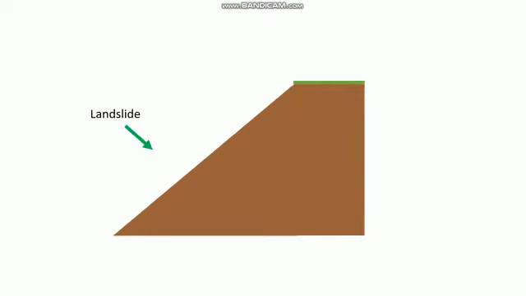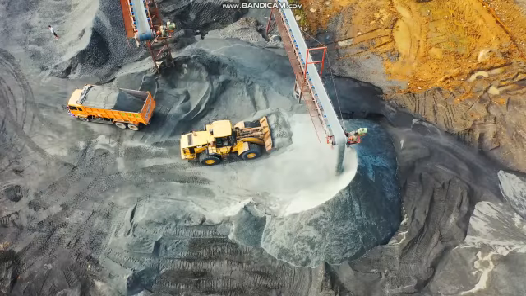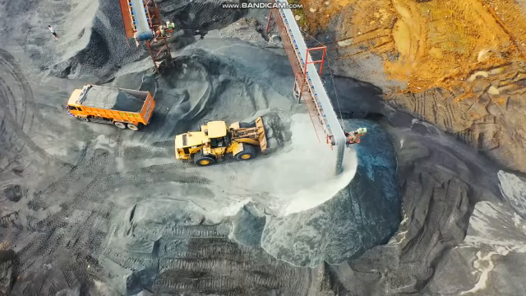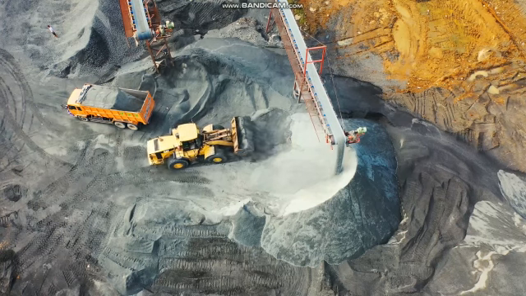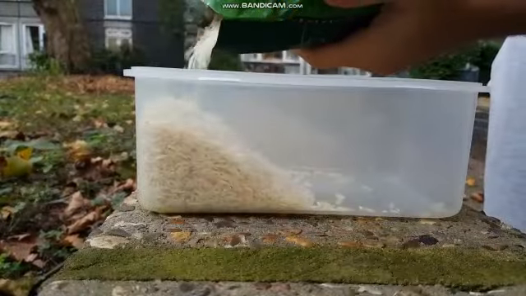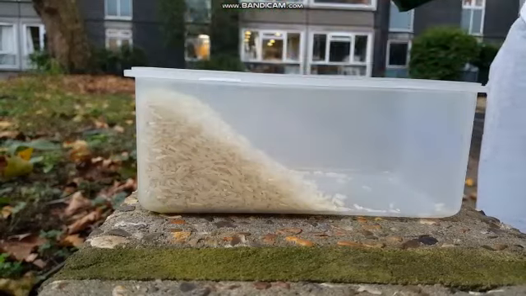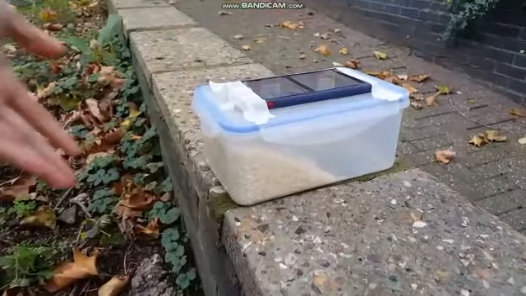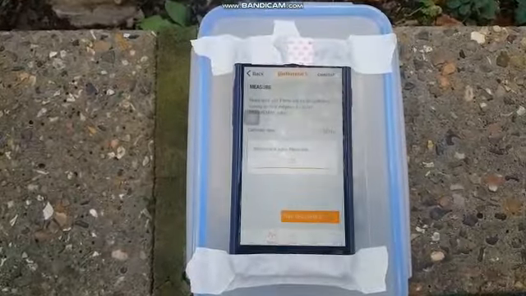During an earthquake, the stability decreases, and after a landslide, the angle of a slope is usually reduced. We have conducted an experiment to visualize how friction angles affect soil stability. We created a slope inside a container, and then we exerted a force on the container. Lastly, we measured the acceleration and change in slope.